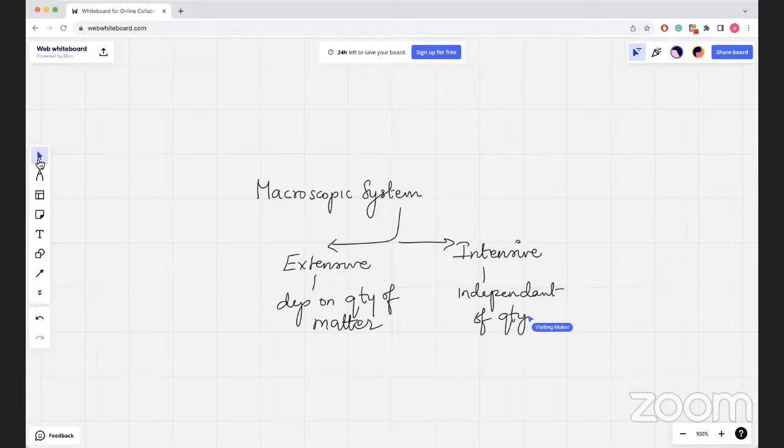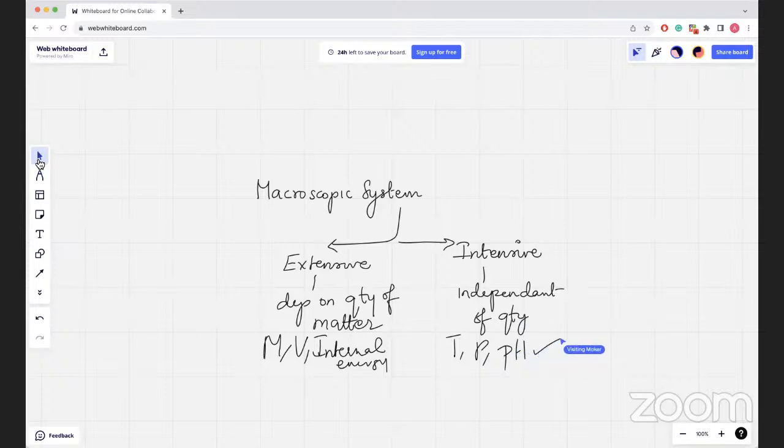Examples of extensive properties include internal energy, enthalpy, entropy, Gibbs free energy, etc. Right? Mass, volume, heat capacity, all these depend upon the quantity of matter. Whereas the second set of properties, which are intensive in nature, do not depend on the amount of substance present, but rather only on the nature of the substance. Examples are temperature, pressure, and then we can even look at pH. These are all examples of intensive properties.